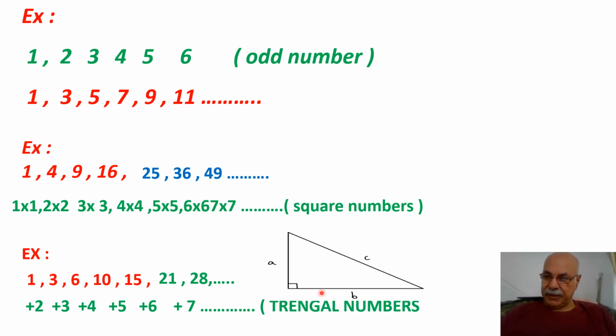You see this rectangle, the base is 1, 2, then 3, 4, 5, 6, and 7.